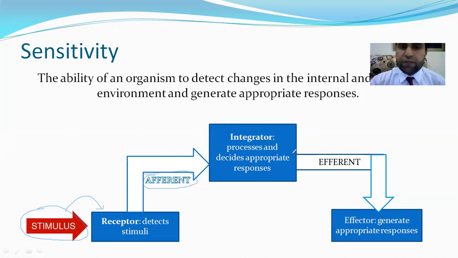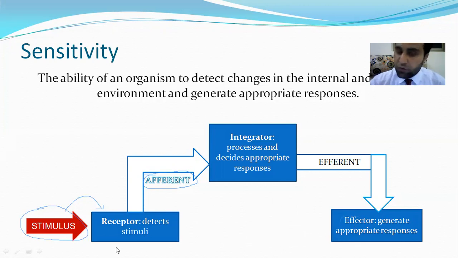Those neurons that take the impulse to the central nervous system are afferent neurons. An example of an afferent neuron is the sensory neuron.